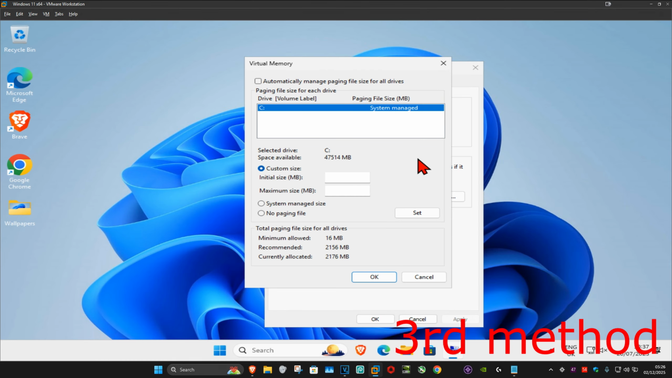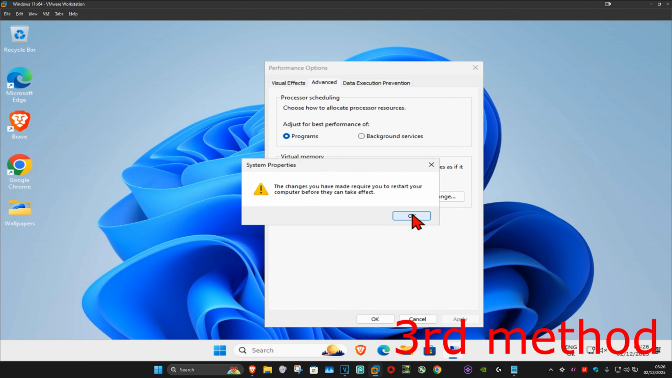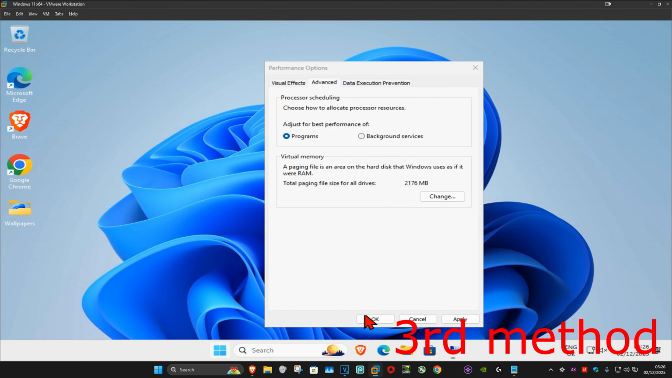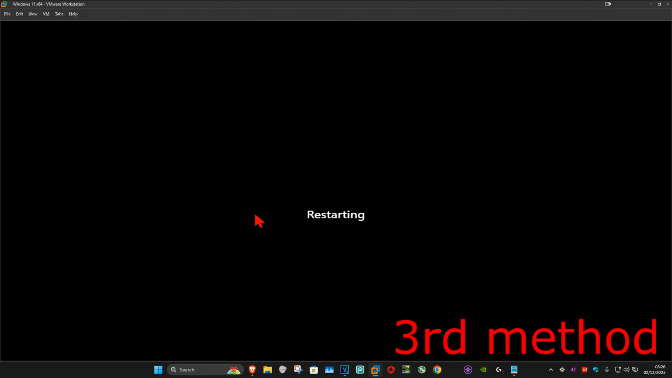One last thing you can try is you can take off the custom size and then reselect System Managed Size, and then click on Set, and now you want to tick the box, automatically manage paging file size for all drives, and then click on OK. And then click on OK again. Now you just want to simply restart your computer again, see if that works.